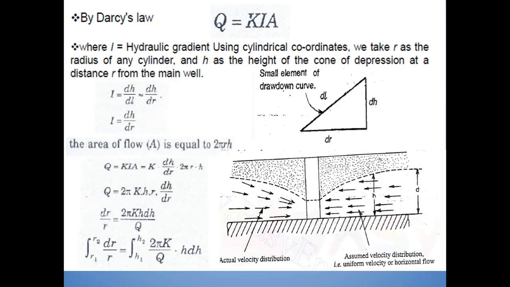So by Darcy's law, Q is equal to K i A, where Q is the discharge, and i is the hydraulic gradient. Using cylindrical coordinates, we take r as the radius of any cylinder and H as the height of the cone of depression at a distance r from the main well.